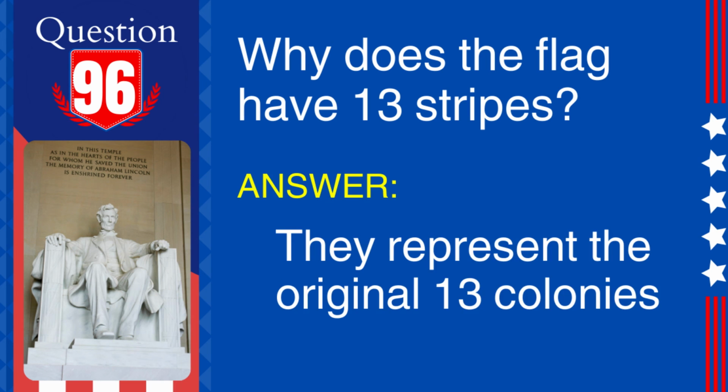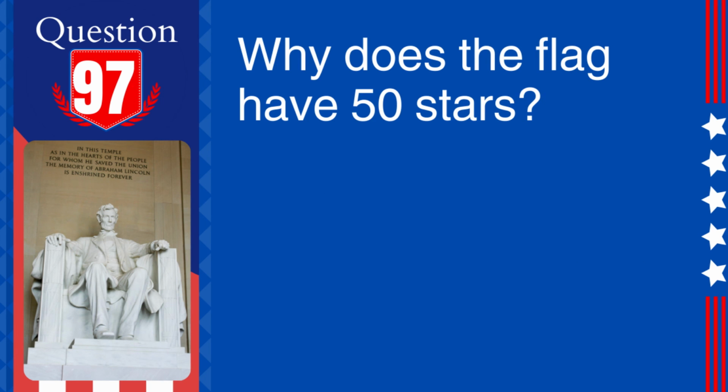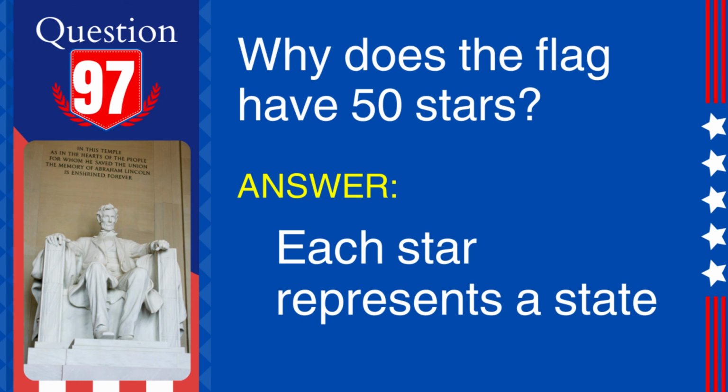96. Question. Why does the flag have 13 stripes? Answer. They represent the original 13 colonies. Explanation. The 13 stripes on the U.S. flag symbolize the original 13 colonies that declared independence from Great Britain. 97. Question. Why does the flag have 50 stars? Answer. Each star represents a state. Explanation. There are 50 stars on the flag, representing the 50 states in the Union.